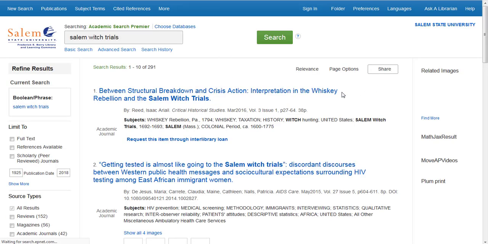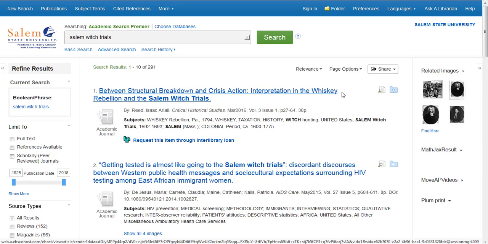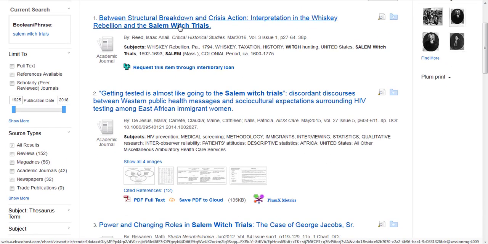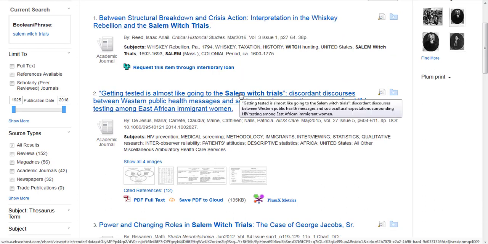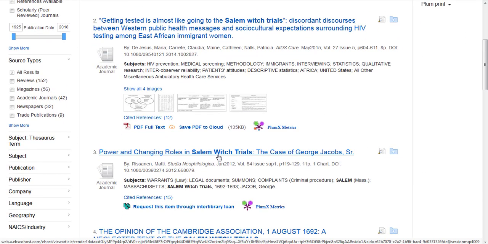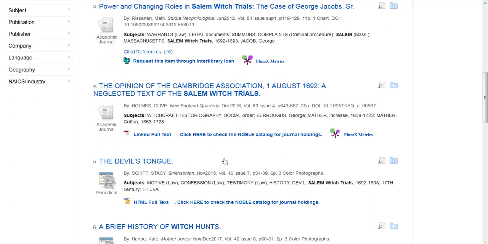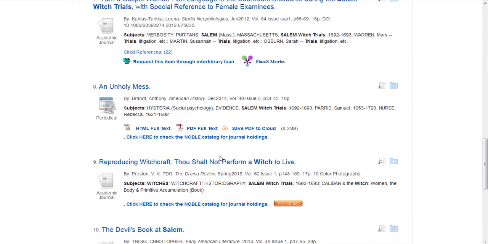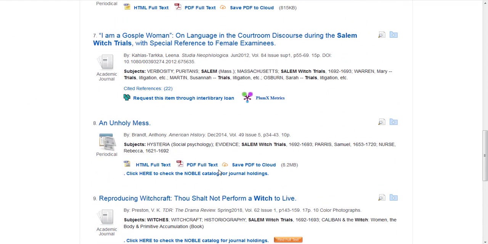As you can see, the first 3 hits all contain the phrase Salem Witch Trials, but only the third one seems to be really about the witch trials. As you scroll through the list of results, you will see many more articles about the witch trials. Some of them, like number 8, An Unholy Mess, you can read immediately in the database because it is full text.